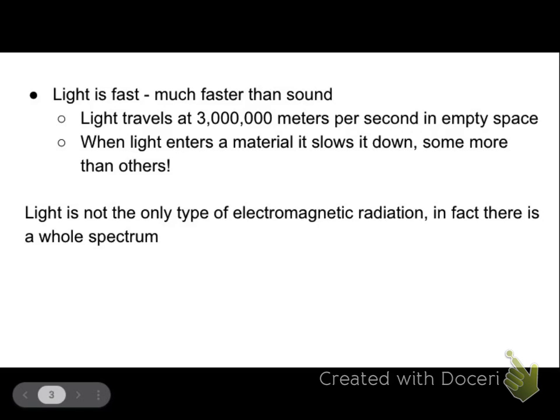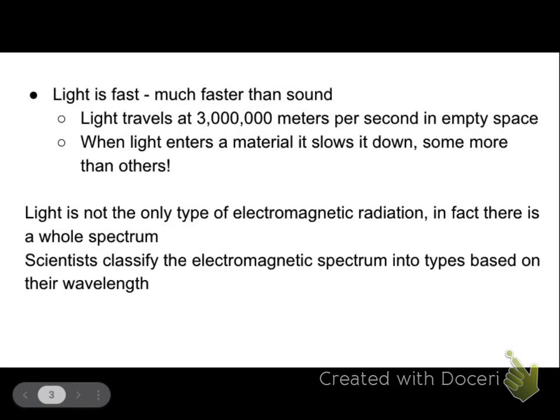Light is not the only type of electromagnetic wave or electromagnetic radiation that there is in the world. Light is a very small part of a larger spectrum, and we're just going to take a couple of moments to talk about that spectrum. I'm not going to go into huge amounts of detail, okay? We classify the electromagnetic spectrum into types based on their wavelength.